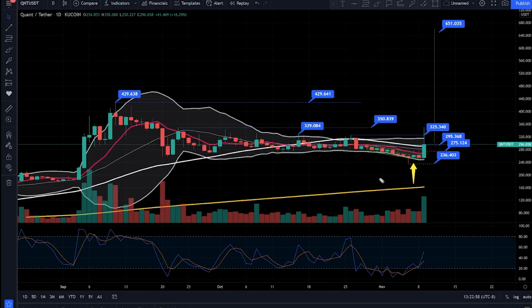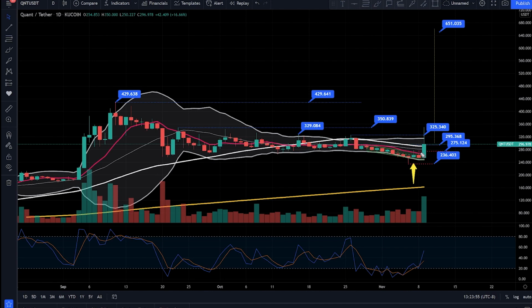Fast forward, this is the daily chart, and the data I have is to 1:20 p.m. Pacific Standard Time on November the 9th. Last time we looked at Quant was on the 7th, right after Quant formed this bullish hammer and followed with a green candle, which is a confirmation signal. I had anticipated that this would indicate that Quant already found bottom, and with this confirmation signal, Quant was on its way for this bullish reversal in price, and that's exactly what is happening.